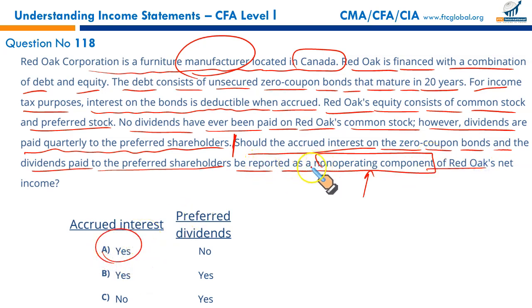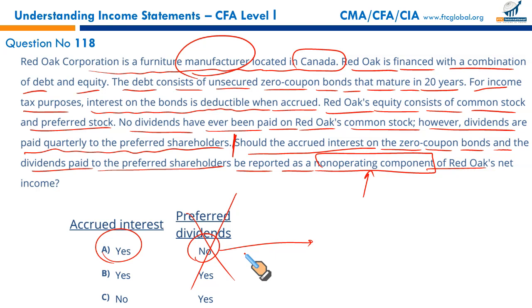What about the preferred stock dividend? Preferred stock dividend paid, it is given out of the net income. It is treated as an outflow in financing activities. It is not reported as a part of income statement. No. Dividend, whether preferred or common, they are not charges against income. Rather, they are the charges against the retained earnings. Any dividend paid, property dividend, stock dividend, cash dividend, they are paid out of retained earnings.